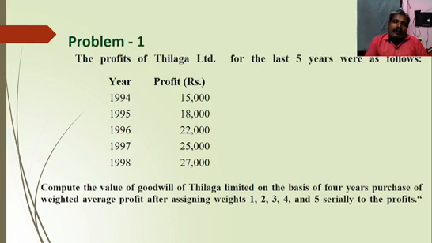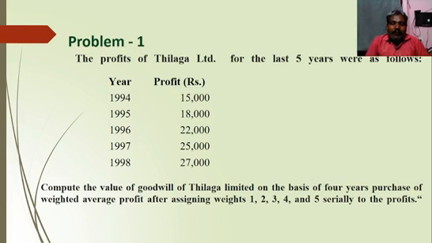In that problem they have given weights 1, 2, 3, 4 and 5. If in case the weights are not available in a problem, we should assume them. If they give 3 years, the weights are 1, 2 and 3.